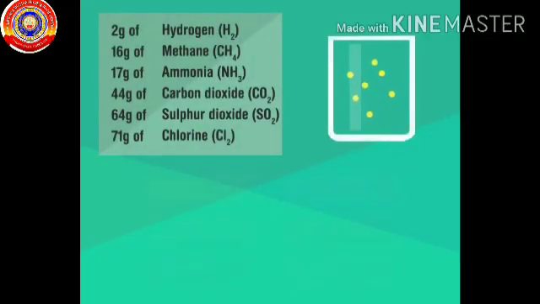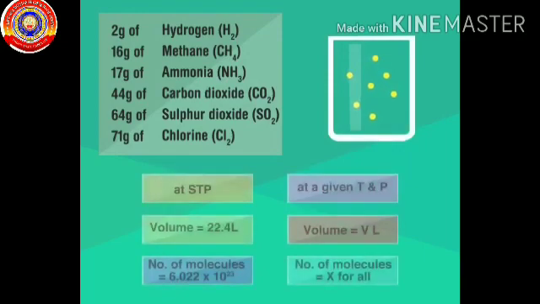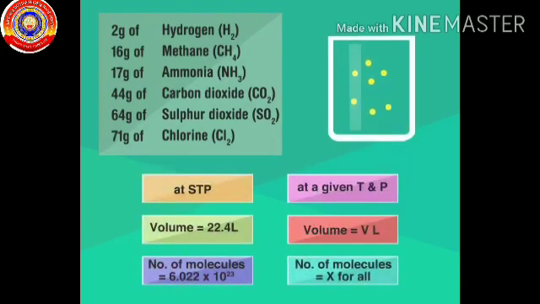Observe the gases with a different molecular mass. Even though their molecular masses are different, all these gases contain equal number of molecules at STP. That means 6.022 into 10 raised to 23 molecules are present in 1 mole of any gas at STP. All the gases contain equal volume, that is, molar volume of 22.4 liter.